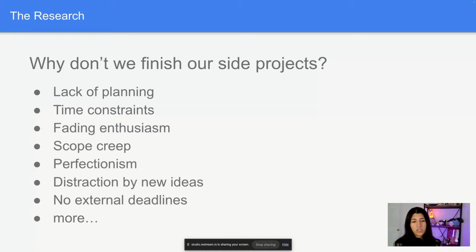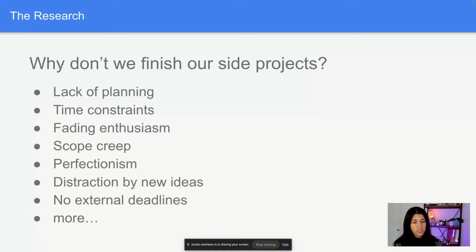When you start a project, you start thinking about a bunch of other things that you can add and a bunch of ideas. What eventually happens is you get a backlog of things that you want to build. But then it goes back to maybe you lose motivation because you get stuck somewhere. Maybe it's perfectionism, it's not good enough, so you're scared to put it out into the world.